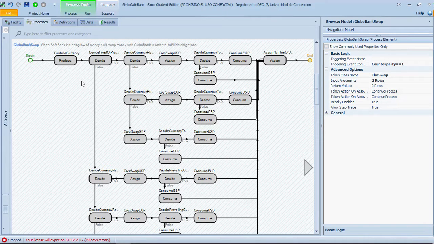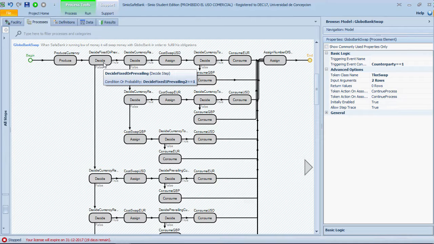When the bank runs low on a currency, it swaps currencies with Global Bank. This process is activated when the monitor event occurs, meaning that the stock of the currency is lower than the ordering point. Safe Bank makes a deal with its counterparty, Global Bank, to swap the amount fixed previously. Safe Bank has to choose the currency to trade for the swap. We model 2 alternatives. The purpose of this is to determine the more convenient one, resulting in a higher profit.